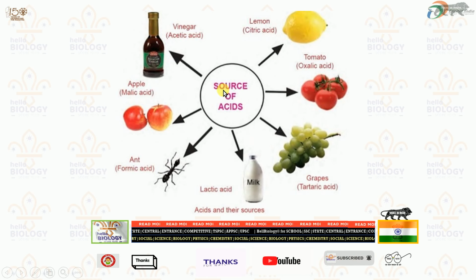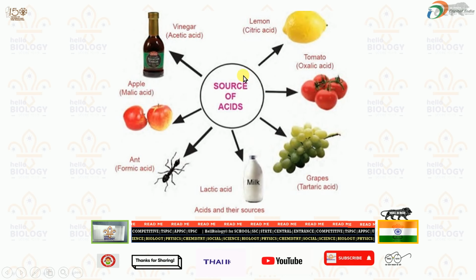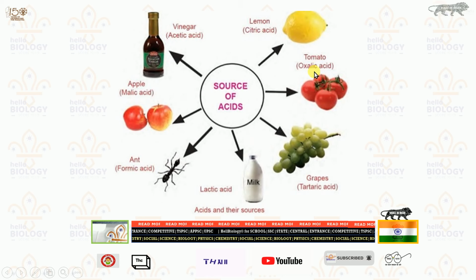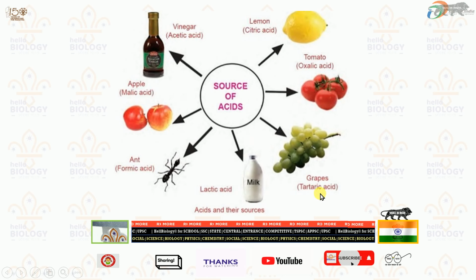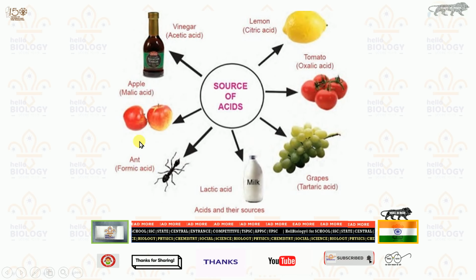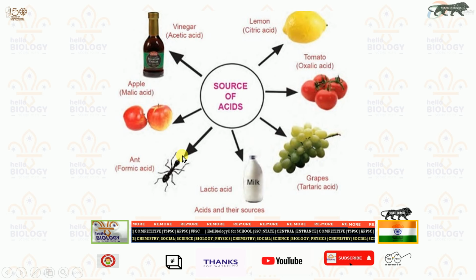Dangerous acids we usually use for cleaning surfaces and lavatory rooms, but here these sources of acids will help us in maintaining our body. Lemon consists of citric acid, tomato oxalic acid, grapes tartaric acid, lactic acid is present in milk, and formic acid, apple malic acid. Though this is not taken by us, formic acid is present in ants.